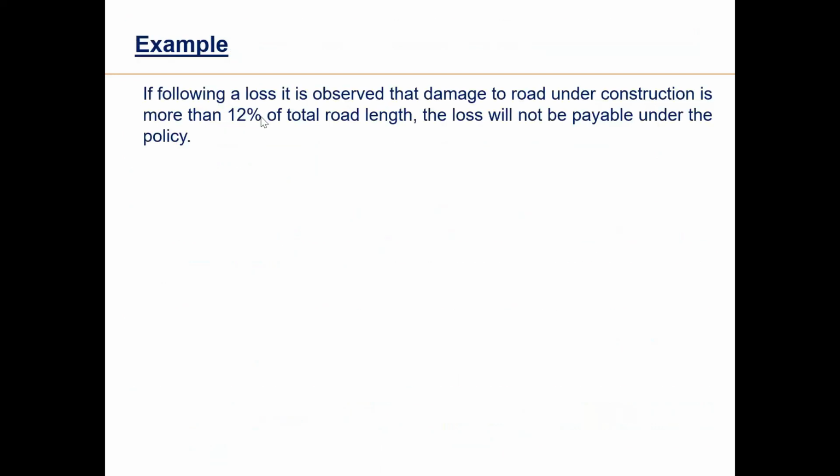Now what it says: if following a loss, it is observed that the damage to the road under construction is more than 12%, what is the warranty? 12%. Then the loss will not be payable under the policy. This is one school of thought. If the insurance company is very rigid, the surveyor is rigid, he will say, my dear sir, this is a breach of policy condition. Your open section is exceeding 12% of total length, so the claim is rejected.